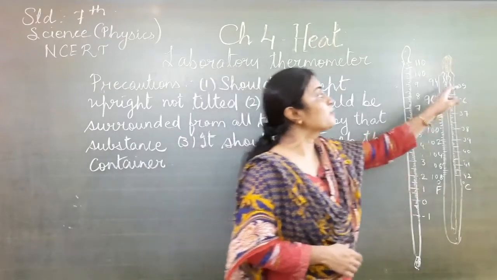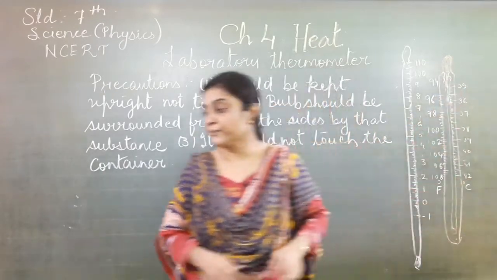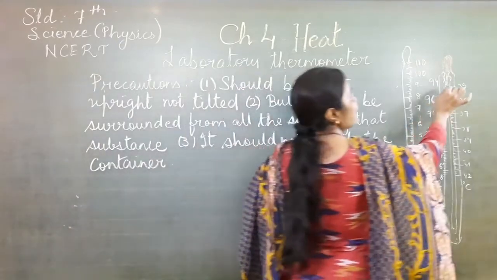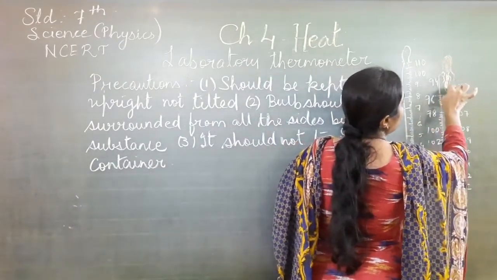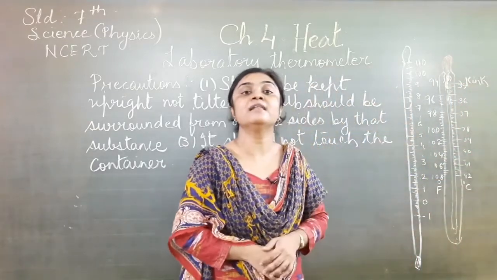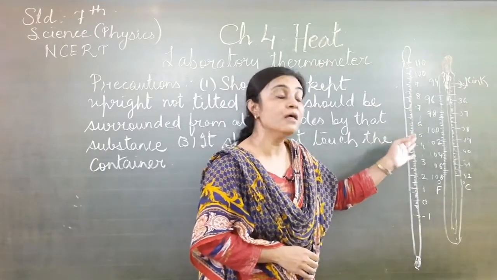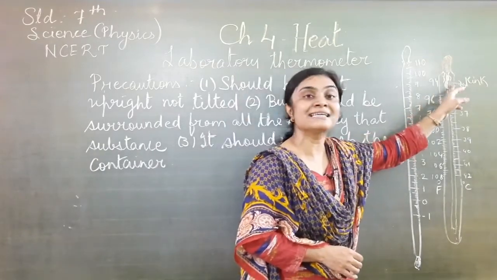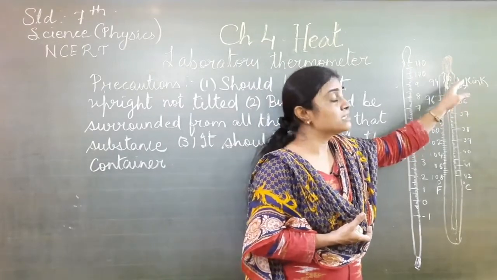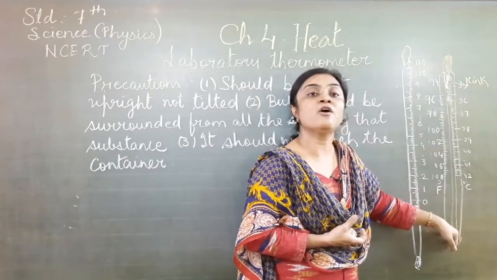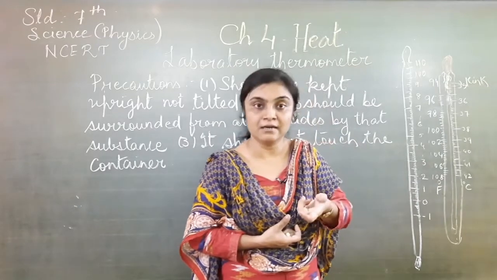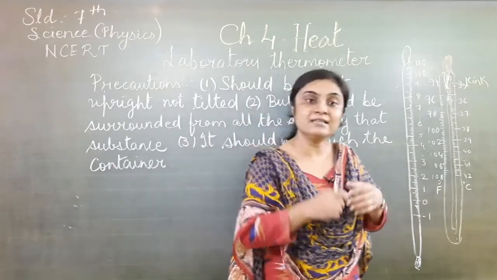In a clinical thermometer, there is a kink present over here. If you have the textbook, you can see a small kink in the clinical thermometer, which is absent in the laboratory thermometer. So what does this kink do? We can call it a kink, or we can call it a constriction. This kink prevents the falling or rising of the mercury level. So when you remove it from the mouth, you can see the reading.